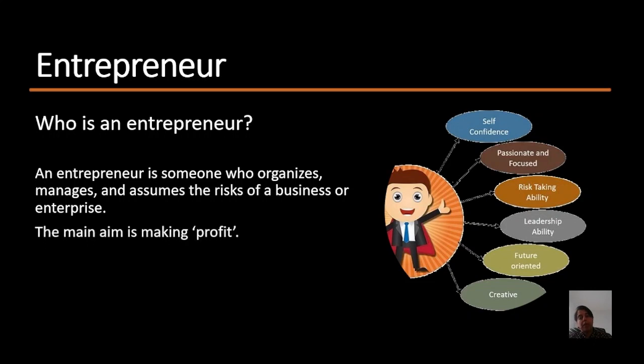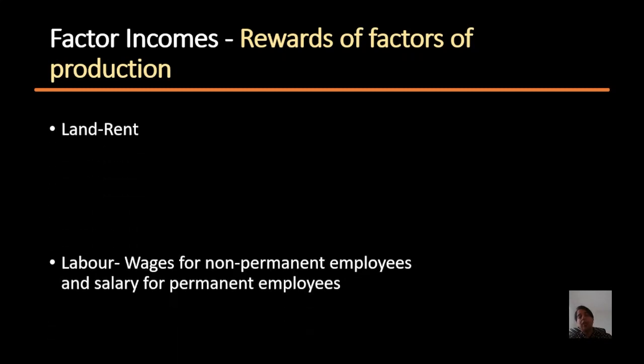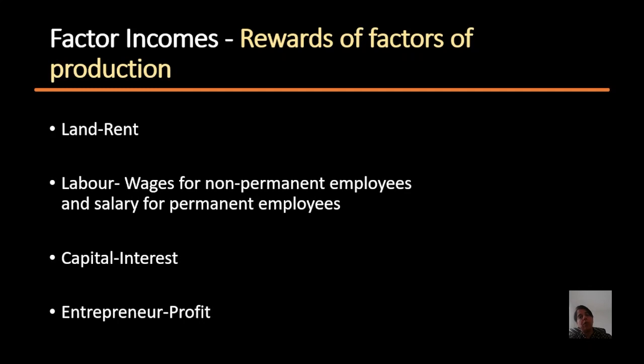Their main aim is making profit. The reason an entrepreneur will start a business is that he wants to earn profit. Now, when I talk about profit, wages, and salaries, they have a special term in economics, which is known as factor incomes. So whenever you come across this term in economics, it means we are talking about these 4 rewards of factors of production.